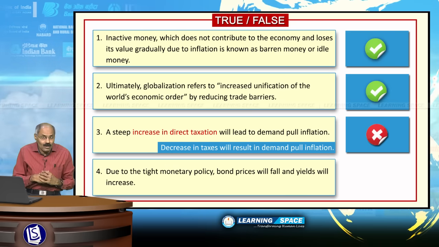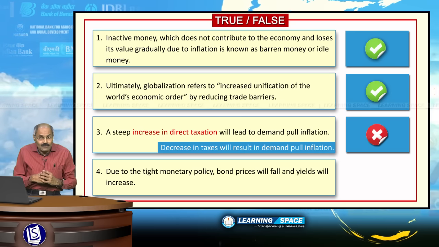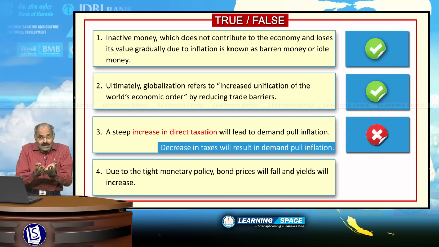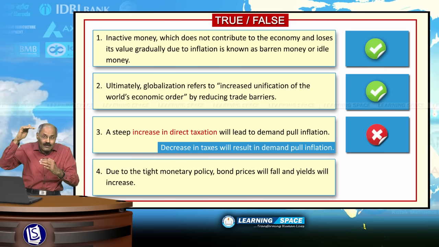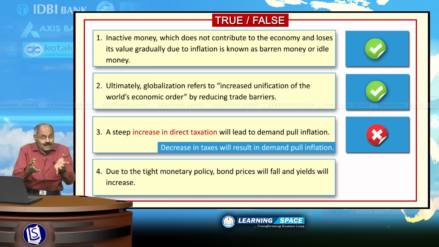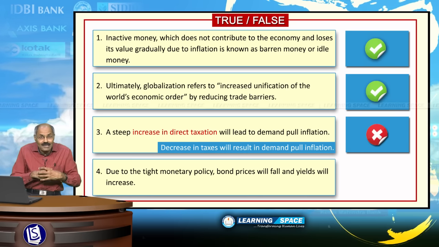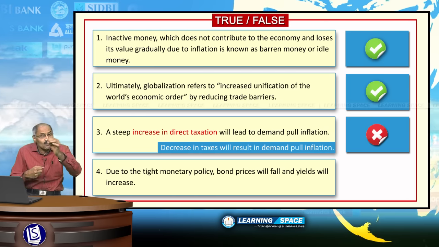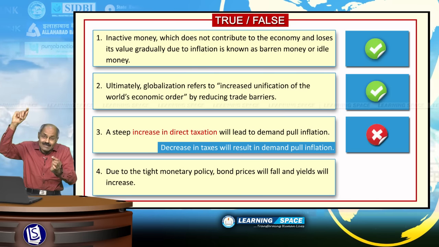Look into the next sentence. Due to the tight monetary policy, or having less money in circulation in the market. Tight monetary policy means interest rates will be increased, and money circulation in the market will be reduced. That is tight monetary policy, or sometimes you call it a hawkish monetary policy. Hawkish monetary policy is tight monetary policy. So, in case of hawkish monetary policy, money in circulation will be reduced and interest rates will increase.